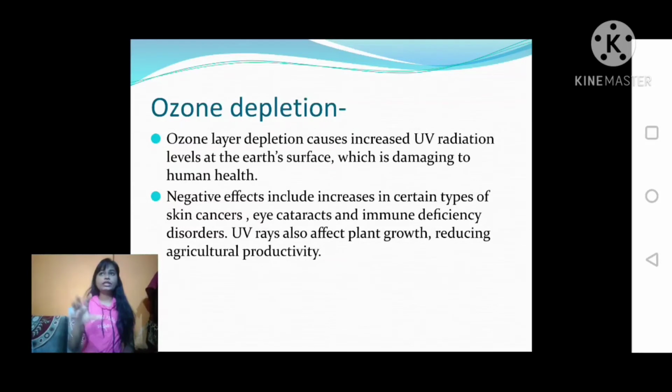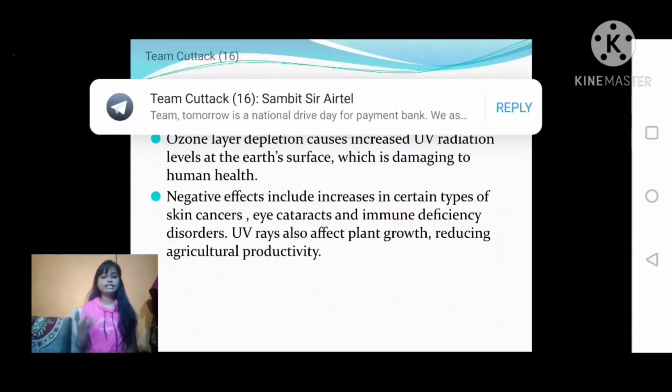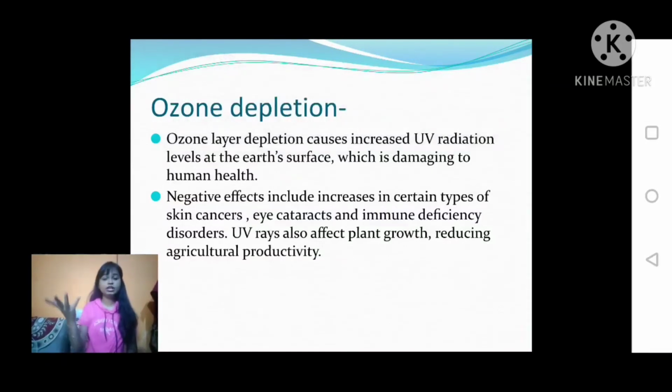Due to this, the ultraviolet rays of the sun, which are more dangerous, are not trapped in the stratosphere, meaning the ozone layer. So those UV rays come onto the earth's surface, and there are negative effects. Here you can see skin cancer, eye cataract, immune deficiency disorder, and many more effects.